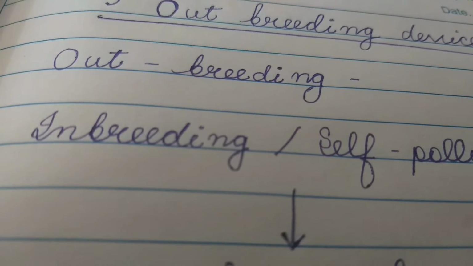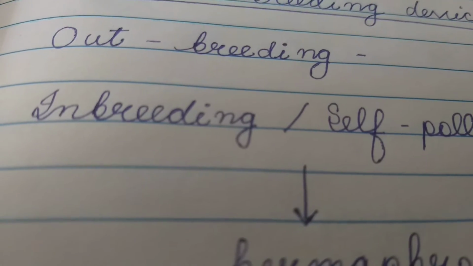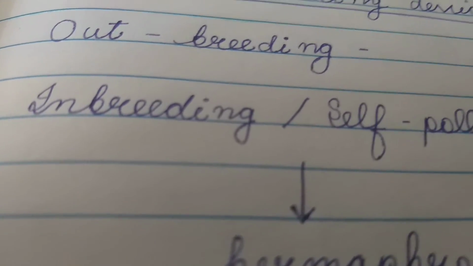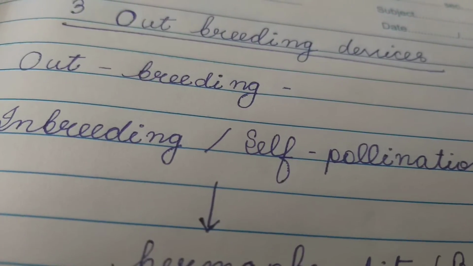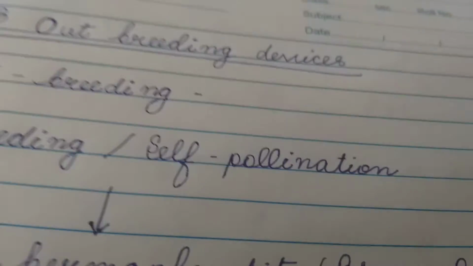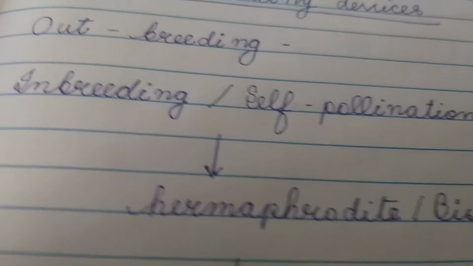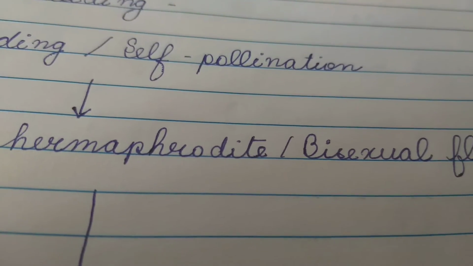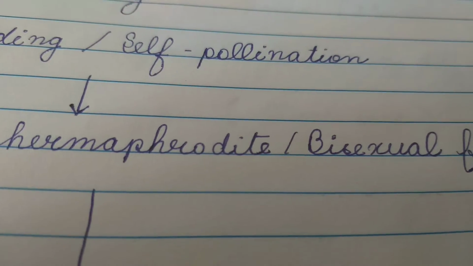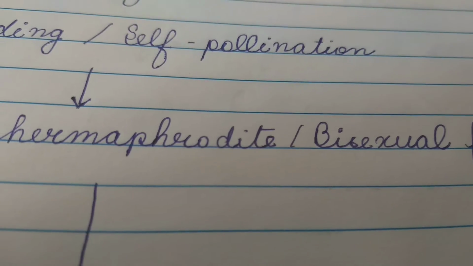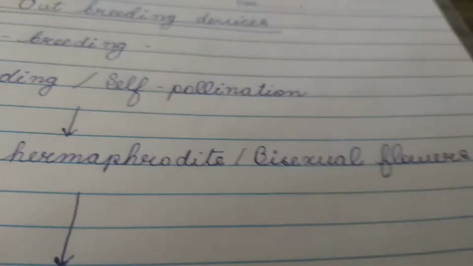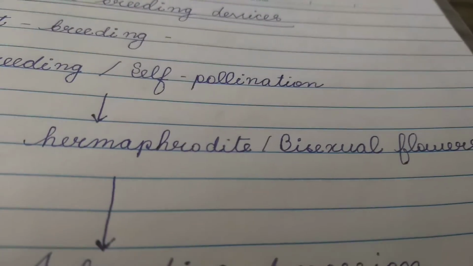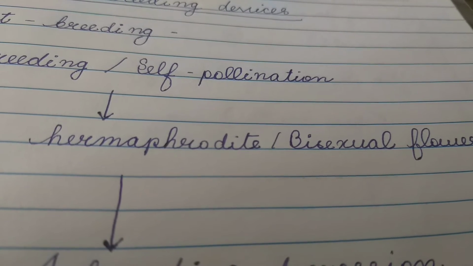Outbreeding, inbreeding. Now, what is the problem with inbreeding or self pollination? Inbreeding or self pollination usually occurs in the flowers which have both androecium, gynoecium within the same flower. That means bisexual flowers or hermaphrodite flowers.